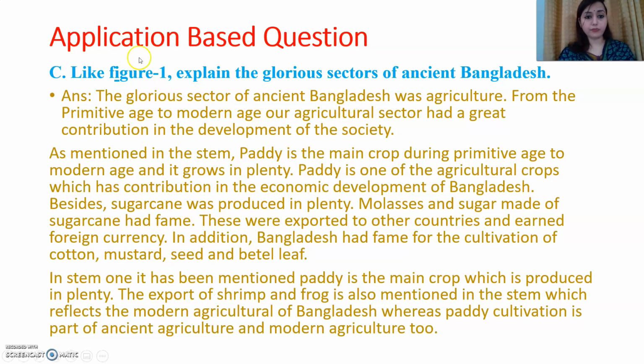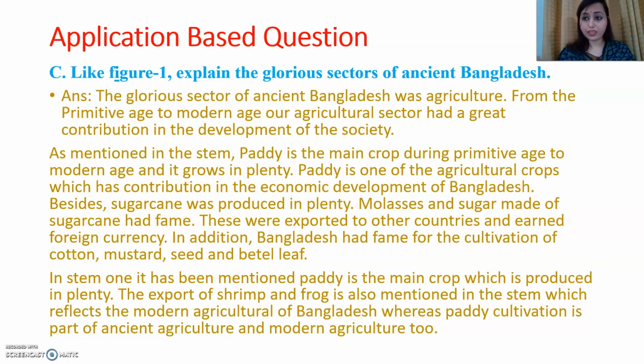Okay, now see, the glorious sector of ancient Bangladesh was agriculture. From the primitive age to the modern age, our agricultural sector has made a great contribution to the development of society. So it is very clear here that from the very primitive age, that is early time, the agricultural sector was very much renowned, and it had great fame.